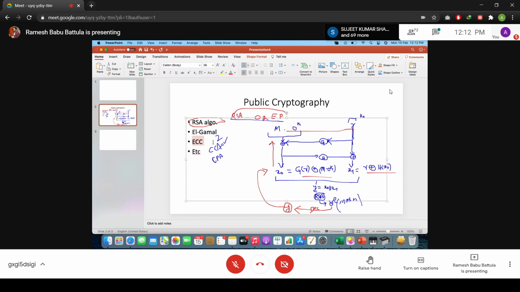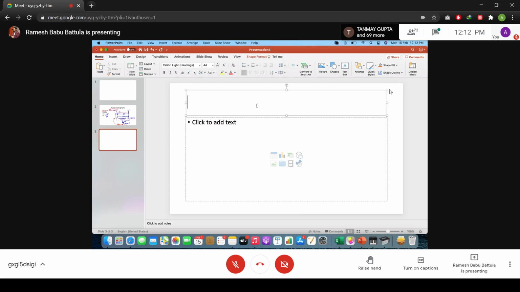The concept is called the Diffie-Hellman key exchange process.